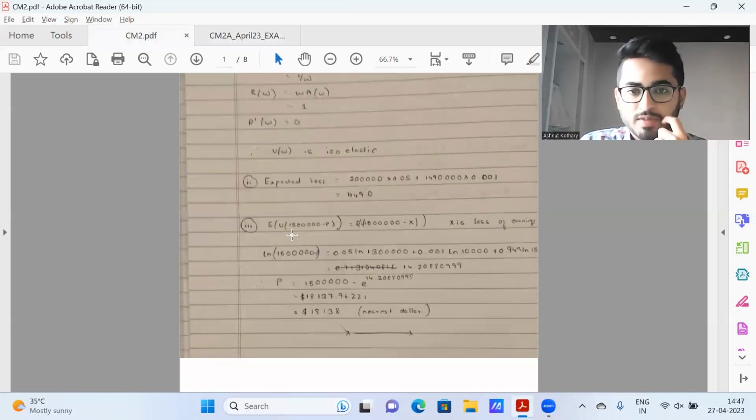This is part 2, expected loss. Part 3, there would be another term. It's not being fit in this particular image, which is nothing but 0.949 into ln of 1500 thousands, or rather you will say 15 lakh or 1.5 million, depending on whichever units you need to work. And we're getting it to be 18,138. So this was the first question.